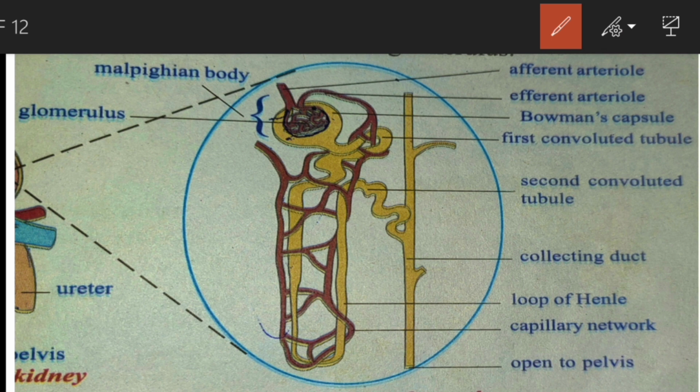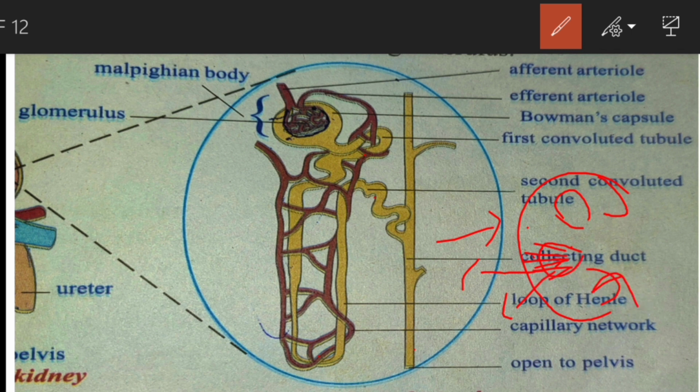The renal tubule has three parts. What are they? PCT, loop of Henle, and DCT. The entire tubules enter into the collecting duct. Then the collecting duct enters into the calyces. If you see the longitudinal section of the kidney, it has pyramid-like structures. Each pyramid has lines, and these lines look like calyces. Each calyx we can represent as a nephron.